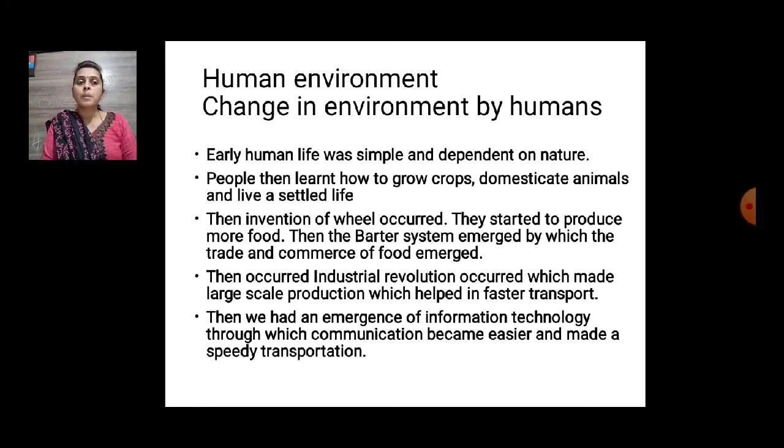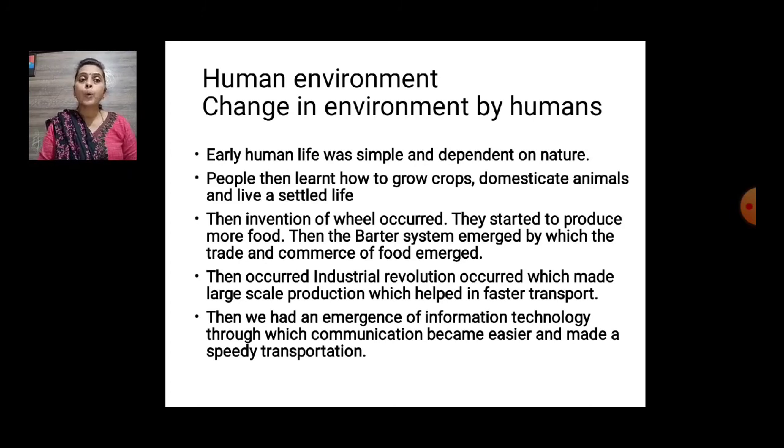Early human life was simple and dependent on nature. Of course, he was not aware of any technology, knowledge, study, education, etc. So he was simply using whatever he was getting from the environment, like roots or fruits or any herbs for eating purpose, or by killing the animals. Like that he was surviving. And that's why he did not make any damage to the earth.